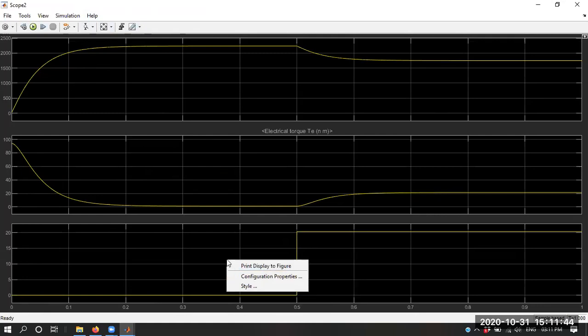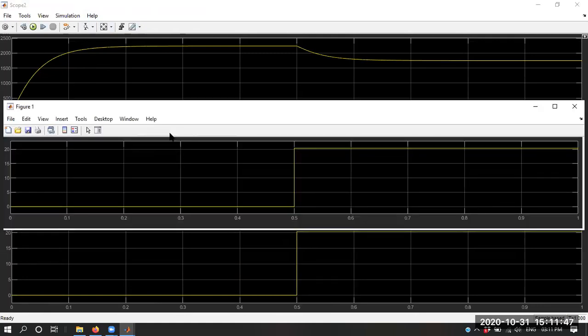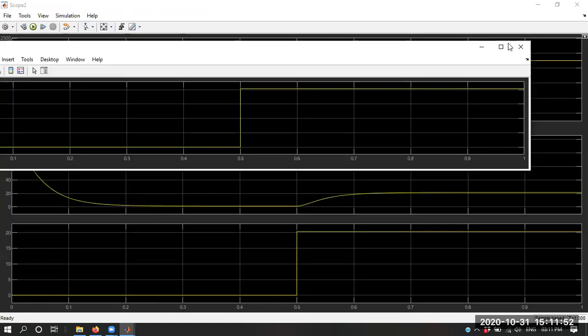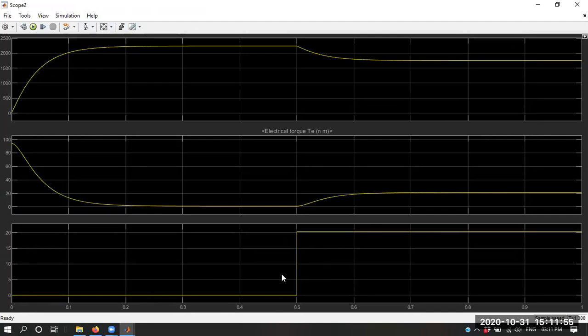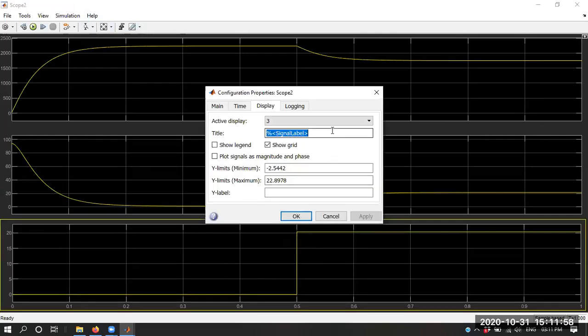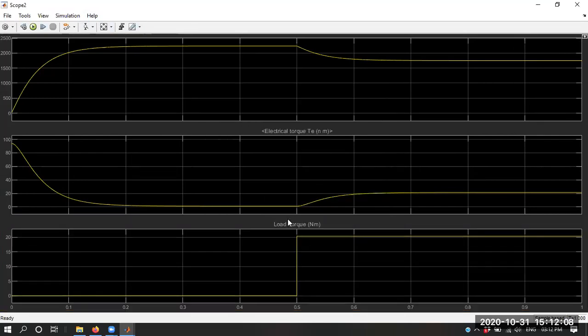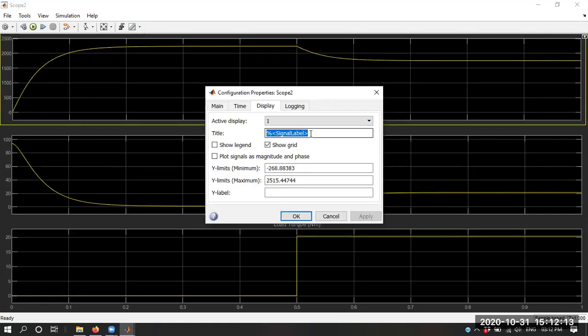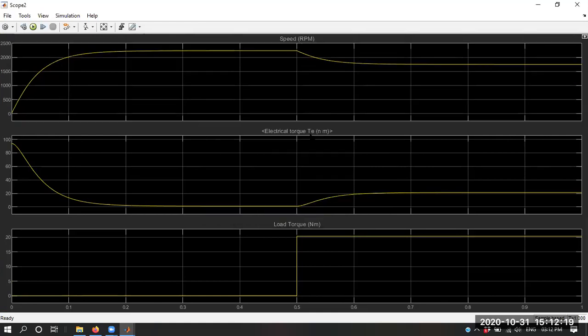You can provide the signal name by right clicking on it and going to Properties. In configure properties, I am providing the signal label over here: load torque in Newton meter. You can see that label is over here, and this is the speed of motor in RPM. So this is how you can provide the label.